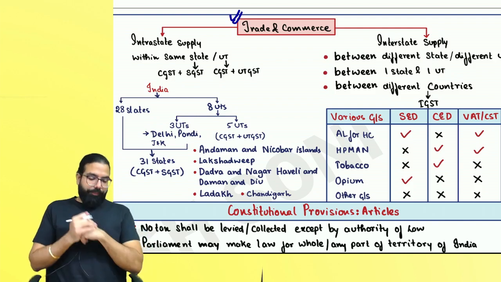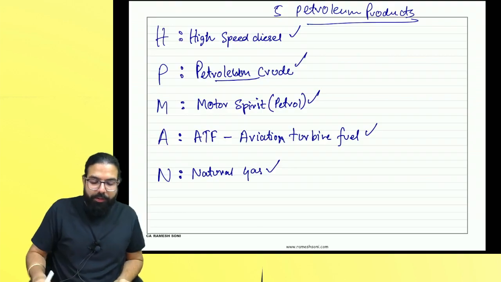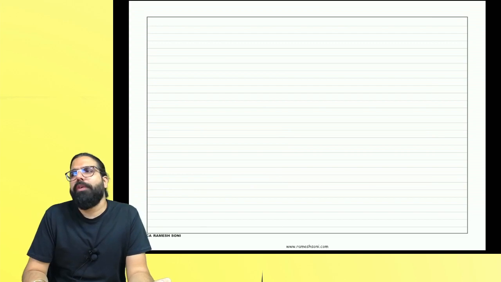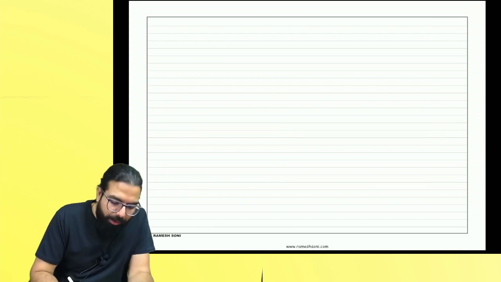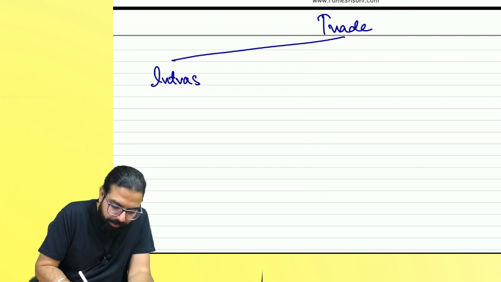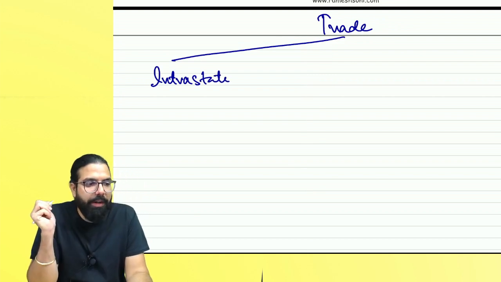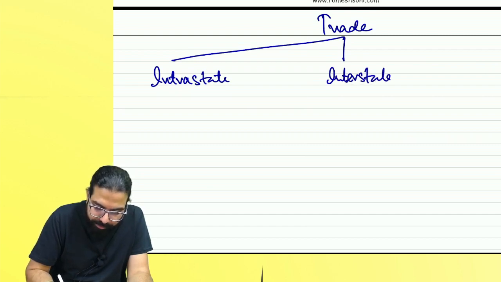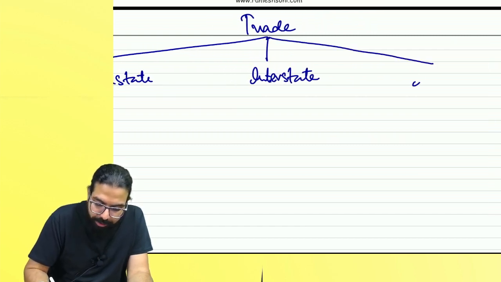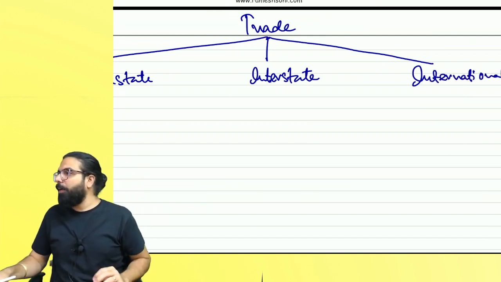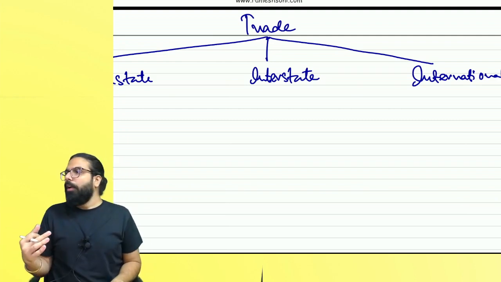Shall we continue, everyone? Trade and commerce. Tell me one thing. Whenever I talk about trade, what can be the different types of trade which can happen? One trade can be intrastate trade. One can be interstate, and one can be international also. Yes, there can be three types of trade.